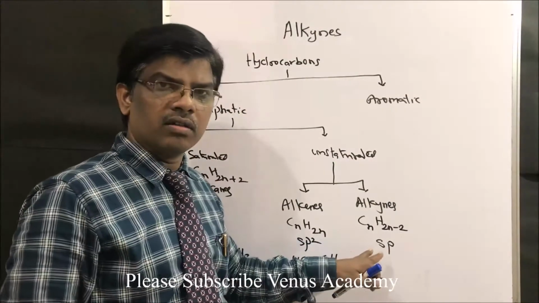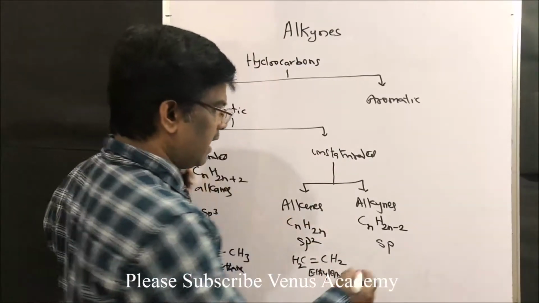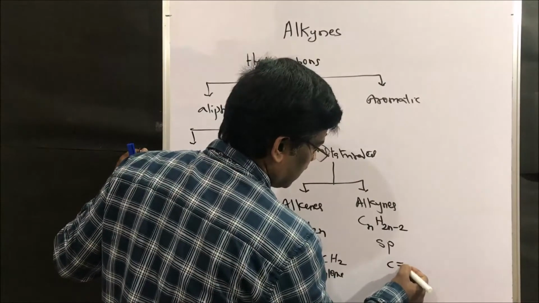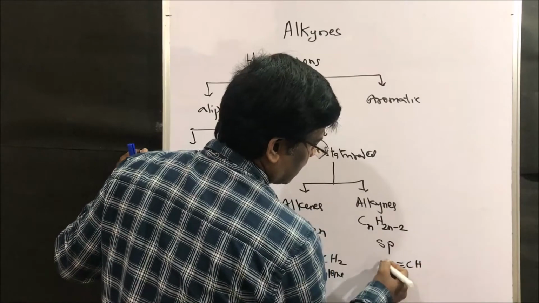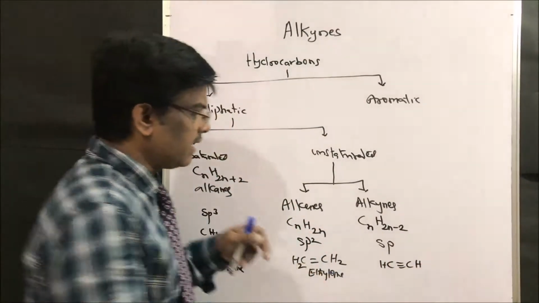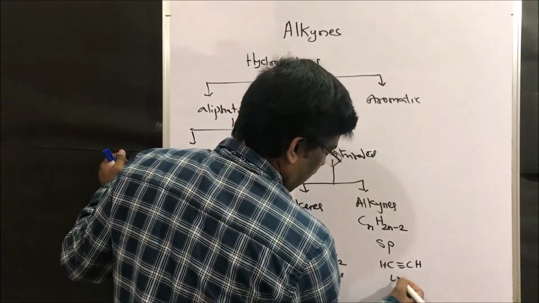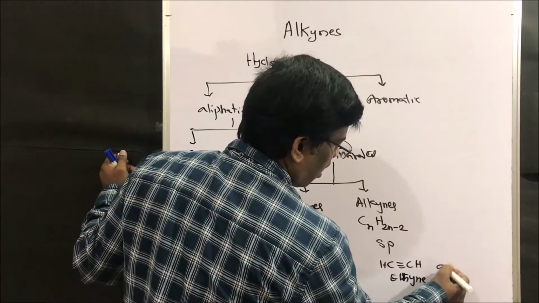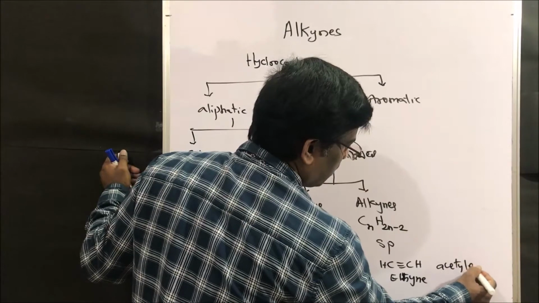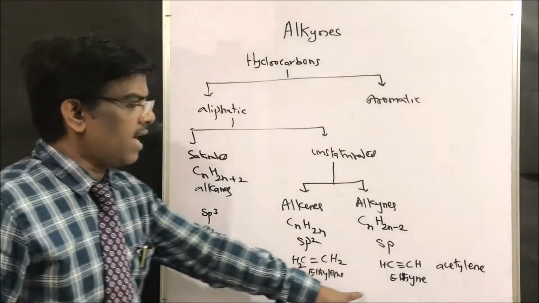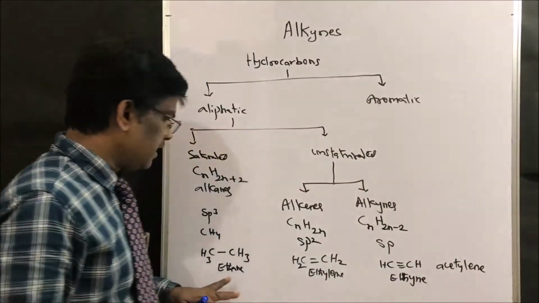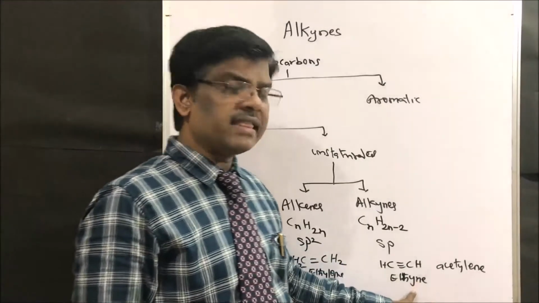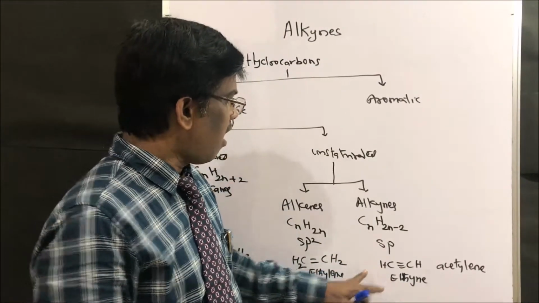The first compound under alkynes is acetylene, HC≡CH. The IUPAC name is ethyne and the common name is acetylene. Ethane, ethylene, ethyne.